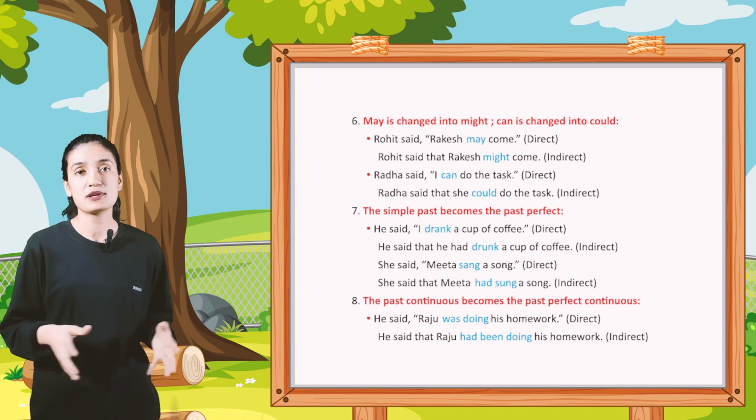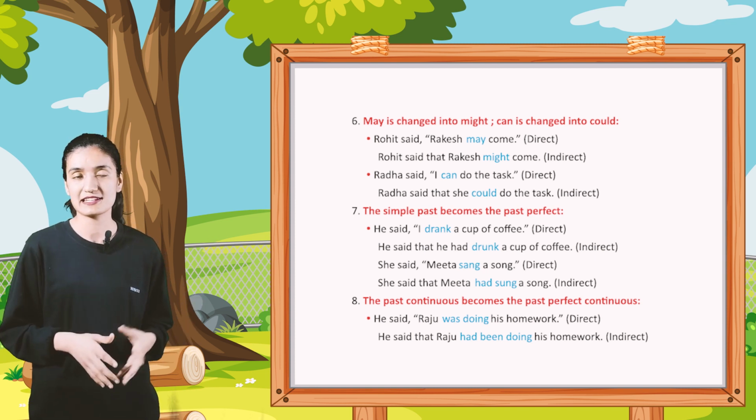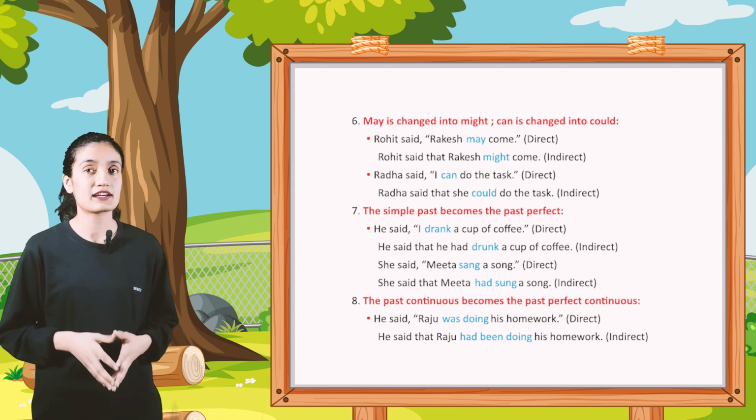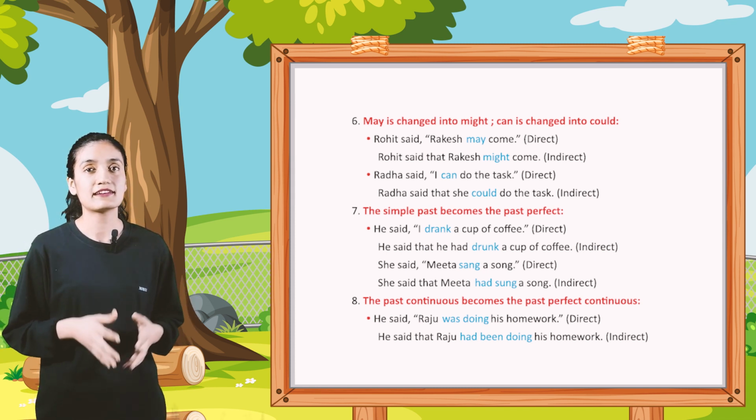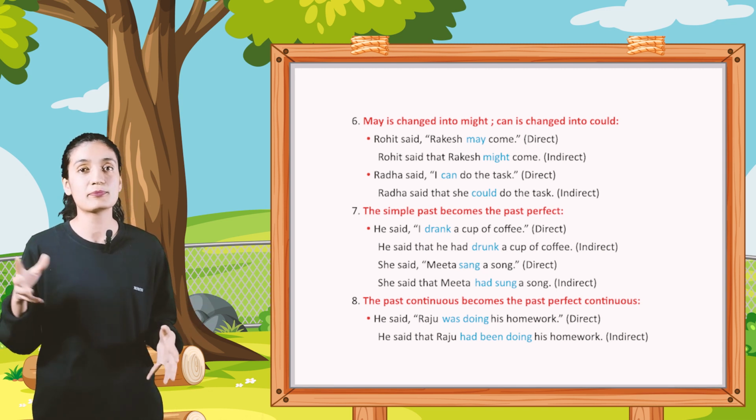Rohit said, "Rakesh may come." Direct. Rohit said that Rakesh might come. Indirect. Radha said, "I can do the task." Direct. Radha said that she could do the task. Indirect. Number 7: the simple past becomes the past perfect.